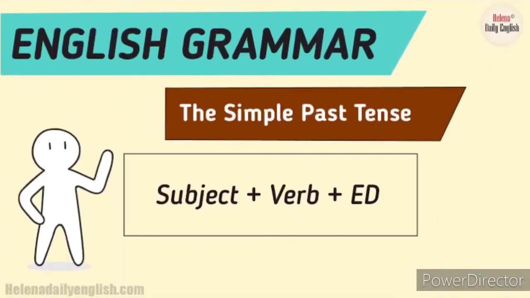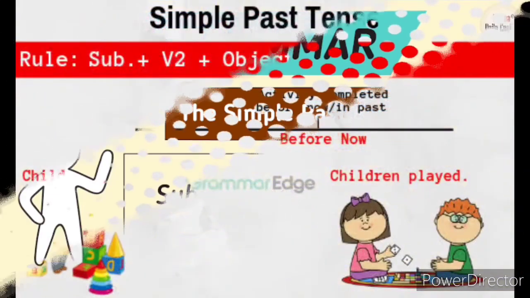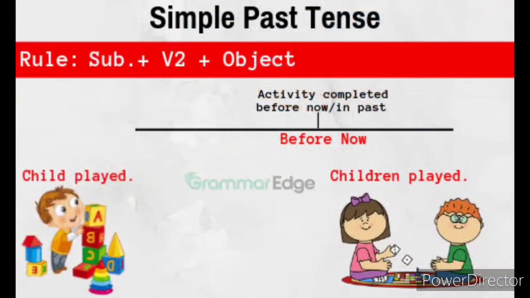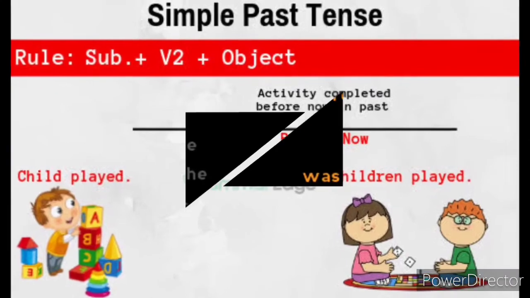The pattern for simple past tense is subject plus verb 2, that is verb along with ed, that is regular verb. If it differs, then it is known as irregular verbs. Children, look at the pattern for the simple past tense. So see here, subject plus verb 2 plus object. So for example, the child played, children played. So we are using only the verb 2 form of the verb in the simple past tense.